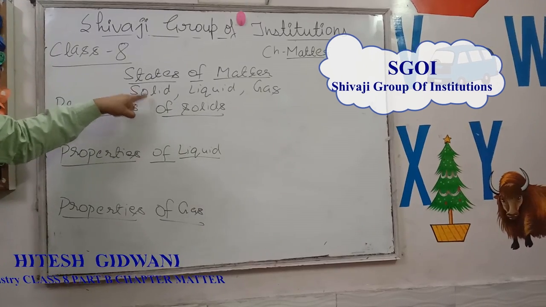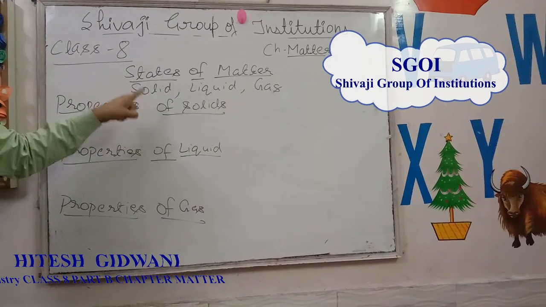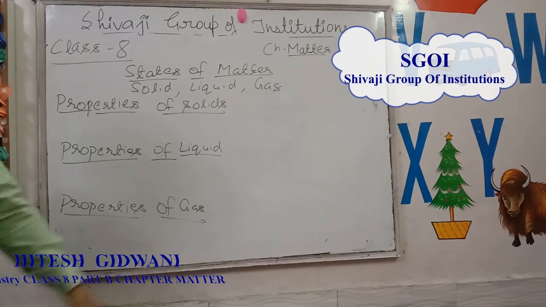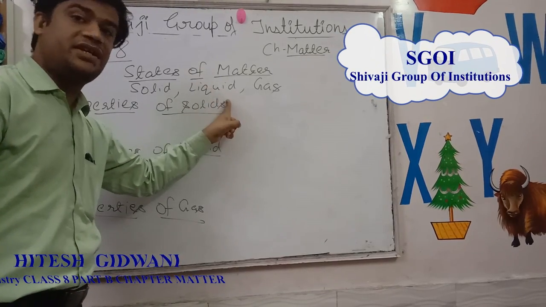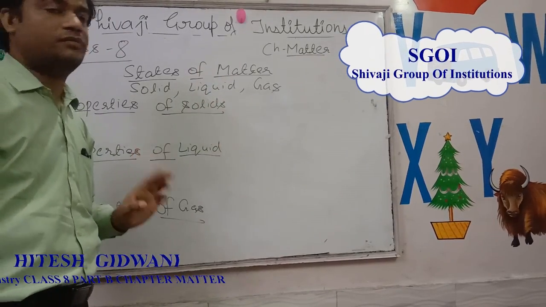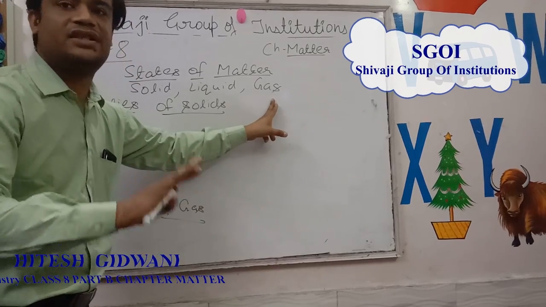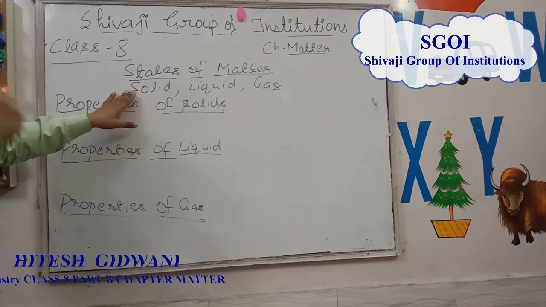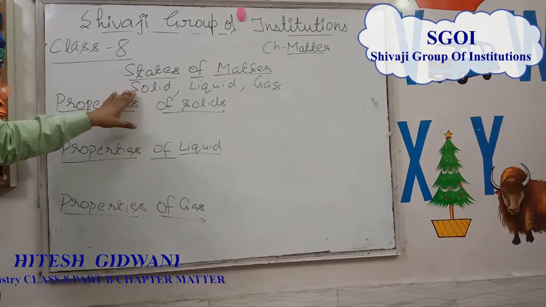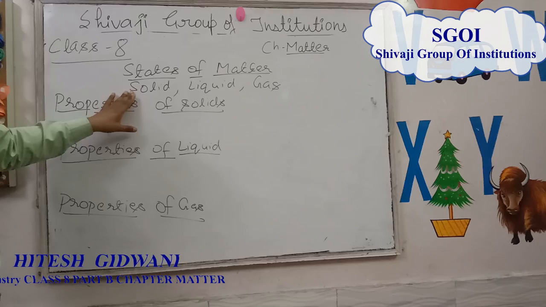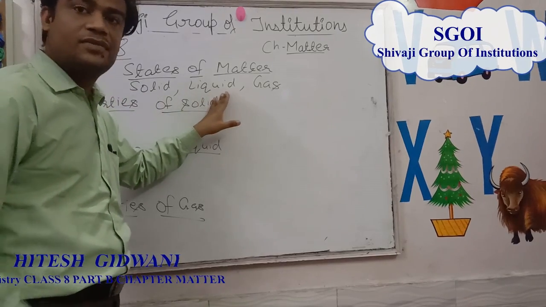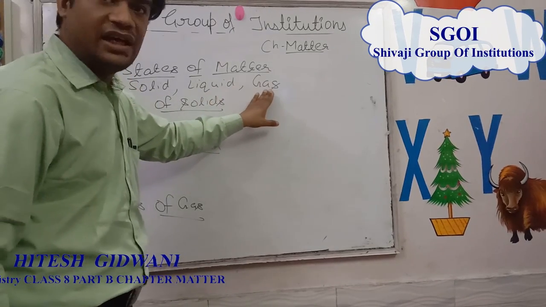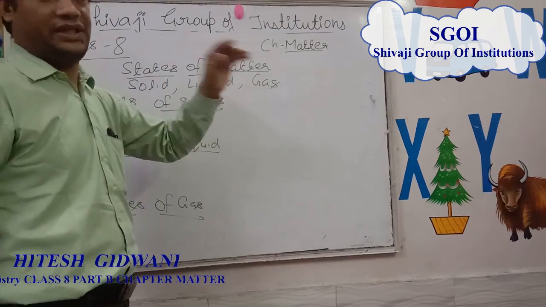What is solid? Solids have a definite shape and definite volume. Liquids have definite volume but not definite shape. Gases have neither definite shape nor definite volume. In solids, there are any number of free surfaces. Liquids have only one free surface and gases have no free surface.